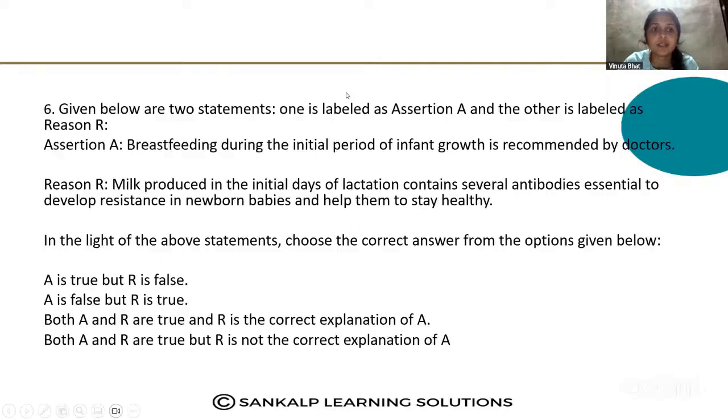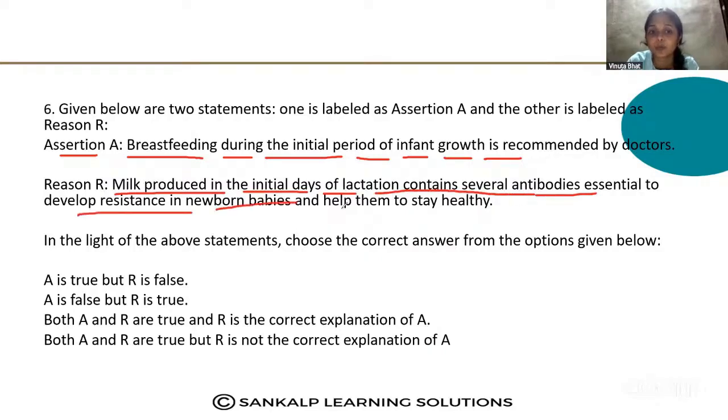Next question. Given below are two statements. One is labeled as A, that is assertion, and the other is labeled as R, that is the reason. Read the statements. Assertion: breastfeeding during the initial period of infant growth is recommended by doctors. Reason: because milk produced in the initial days of lactation contains several antibodies that are essential to develop resistance in newborn babies and help them to stay healthy.